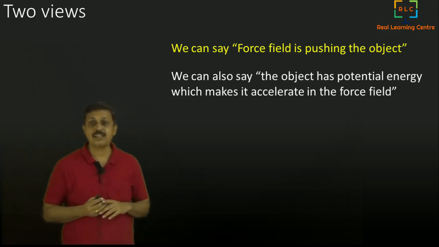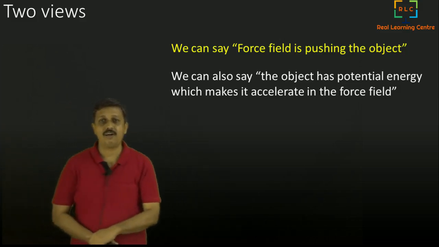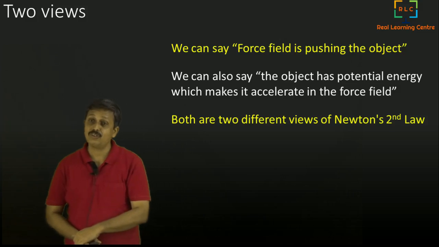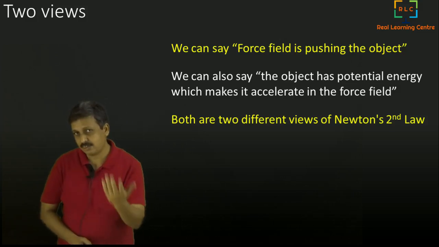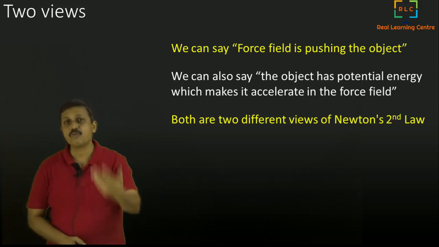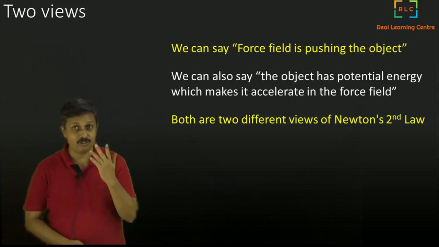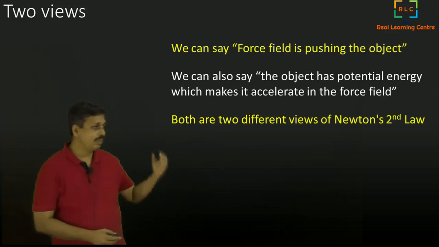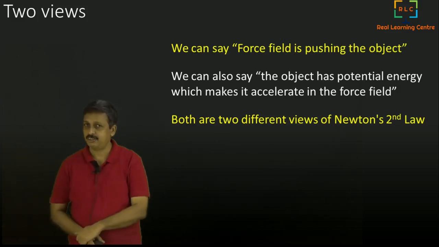Those are the two views of how you look at Newton's second law. It is ultimately Newton's second law. There is force and there is an object, and force is exerted on the object, and the object moves with an acceleration. F is equal to ma. So that can be viewed also as possessing a potential energy.